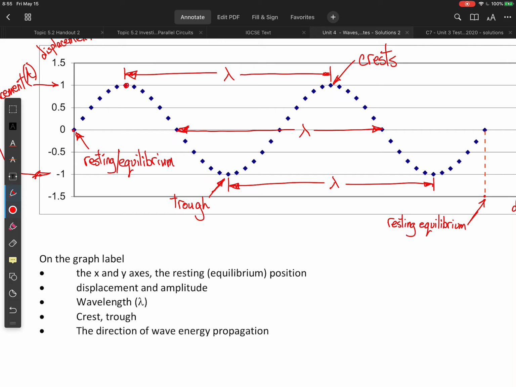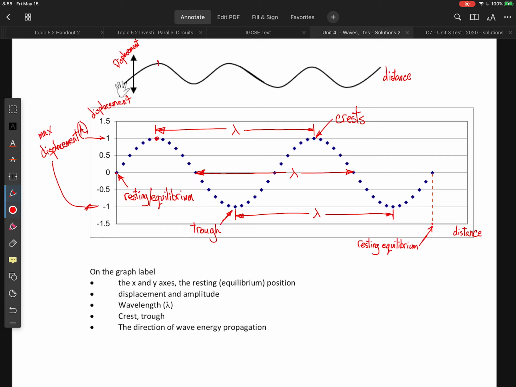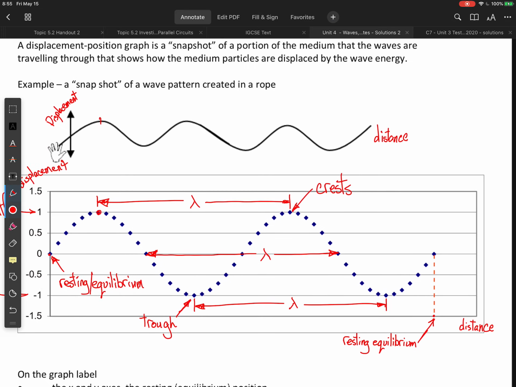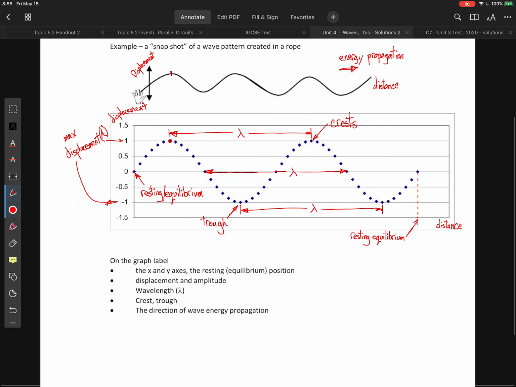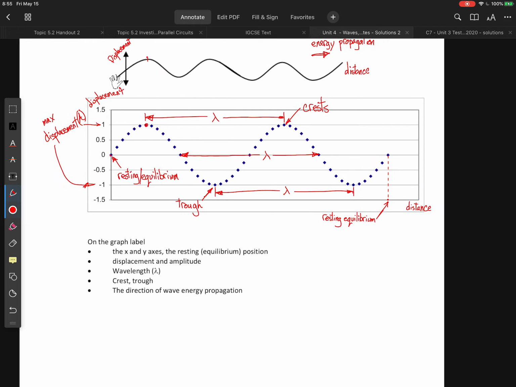The direction of wave energy propagation is actually a little bit problematic because we don't have time on this graph. So we can mark it here and that would make sense. But if we were just looking at our graph, because we don't have time on the graph or any other reference points, we don't really know the direction of energy propagation. But because we have this diagram here, we can tell if the hand is over on the left, then the direction of energy propagation must be toward the right.